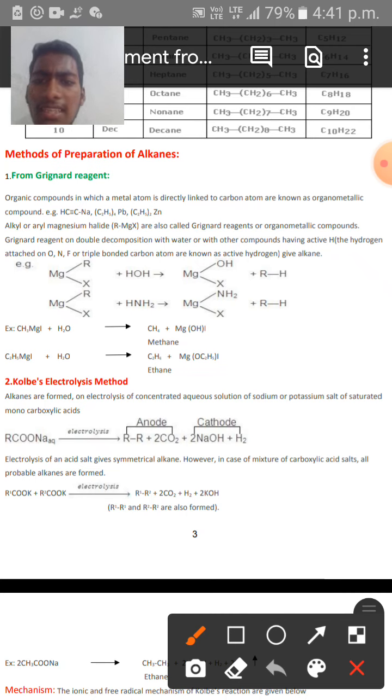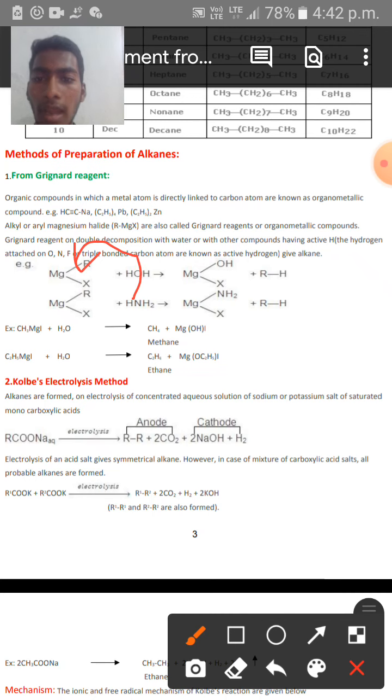When Grignard reagent is treated with water, what happens? Magnesium hydroxy halide along with alkane is produced. How does this reaction proceed? One of the active hydrogens in the water molecule is added to the alkyl part, and it is converted into alkane.